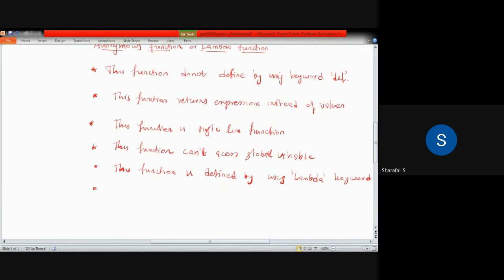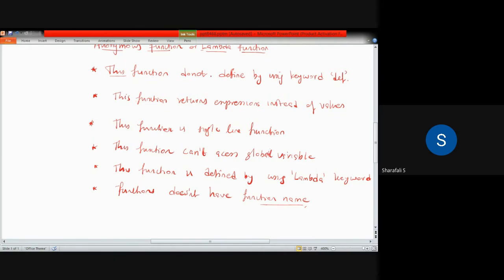And the function does not have any name. These functions do not have a function name. This is anonymous function. This function does not have any name. So these are the important properties or features of this function.